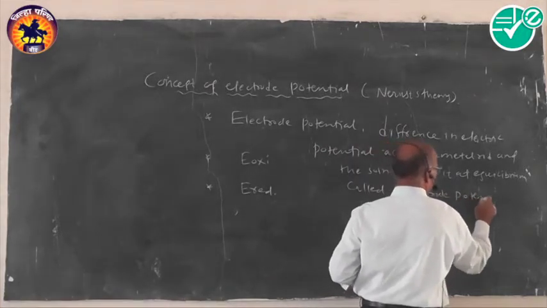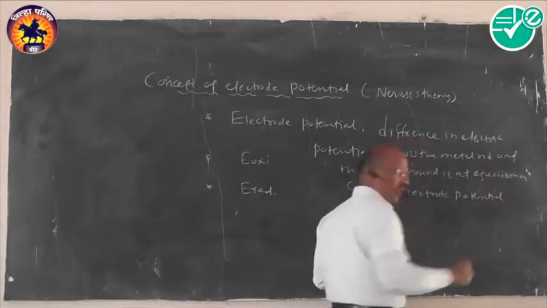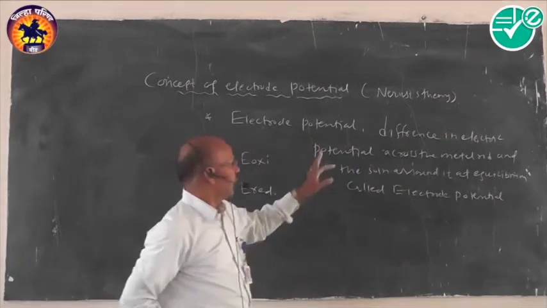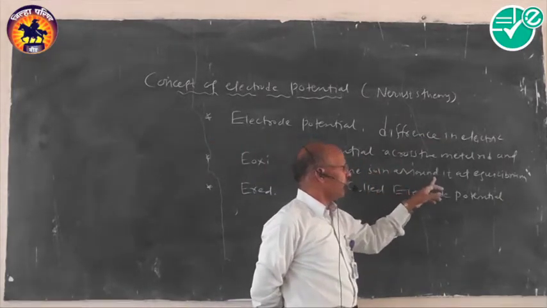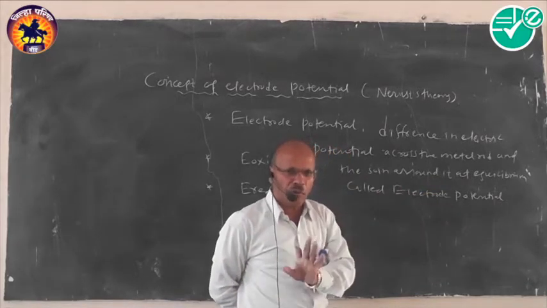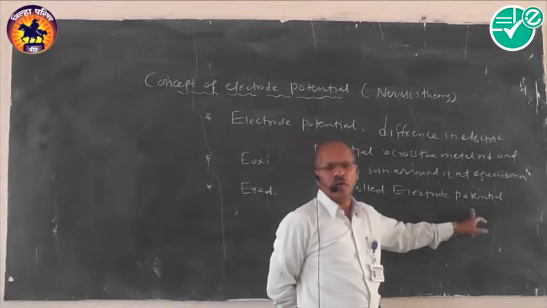It is your proper definition. We can follow like this. What is electrode potential? The difference in electric potential across the metal rod and the solution around it at the condition of equilibrium is generally called the electrode potential.